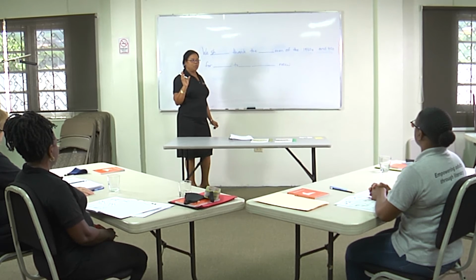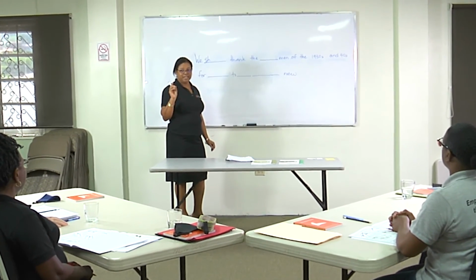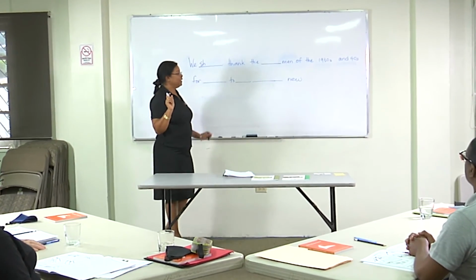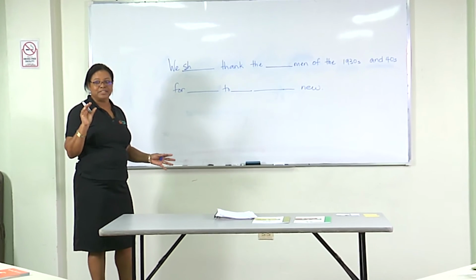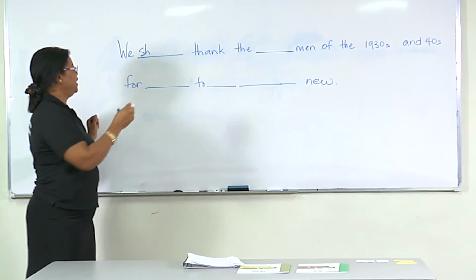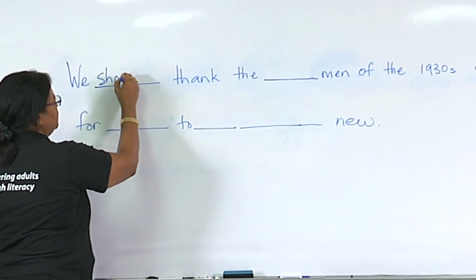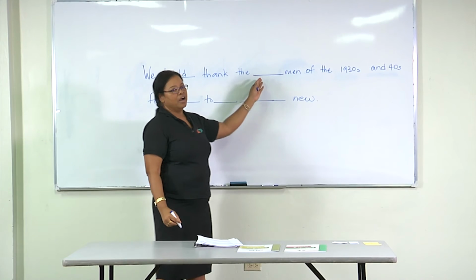O-U-L-D. Okay, one of the letters from that word is silent, isn't it? Yes, miss. The letter L is silent, but you have spelled it correctly. That's very good. There are two other words that can help us to remember that pattern. Do you remember them? Could and would. Right. So S-H-O-U-L-D. Great. We should thank the young.